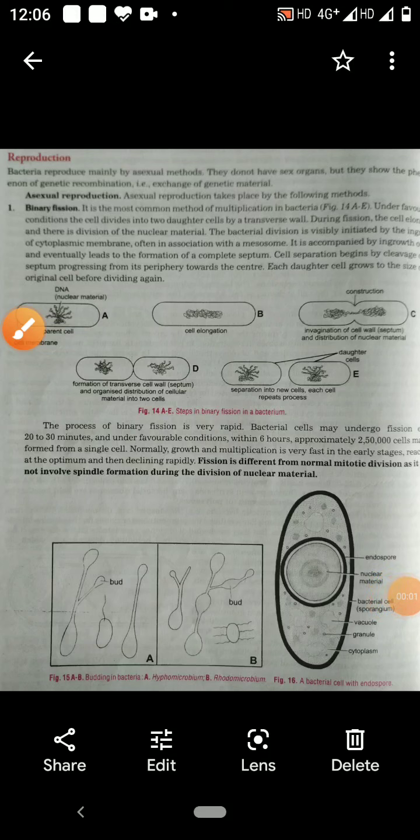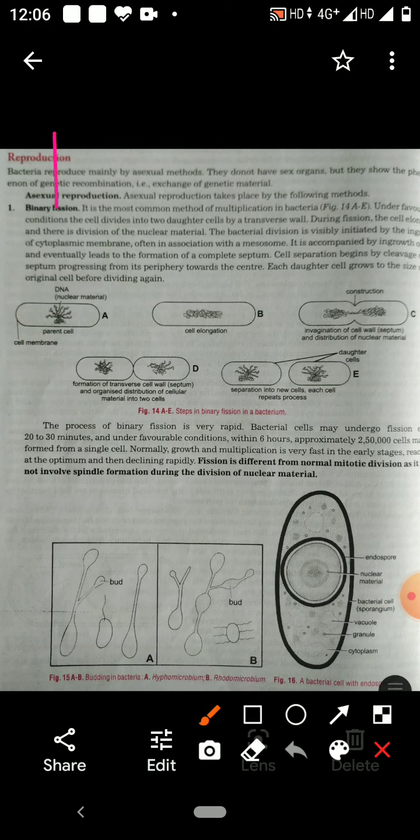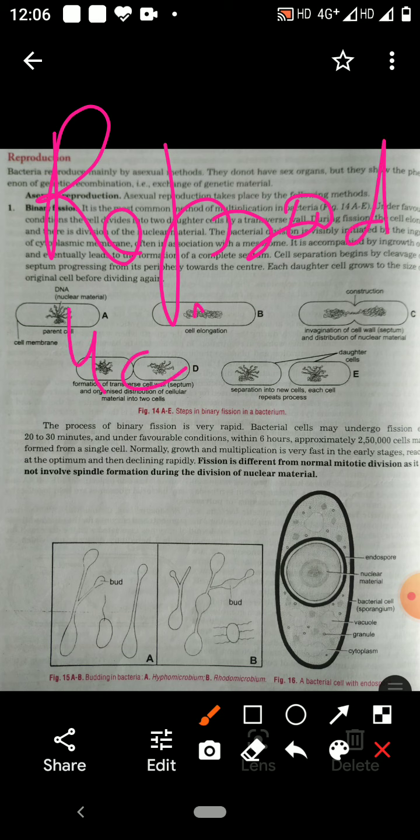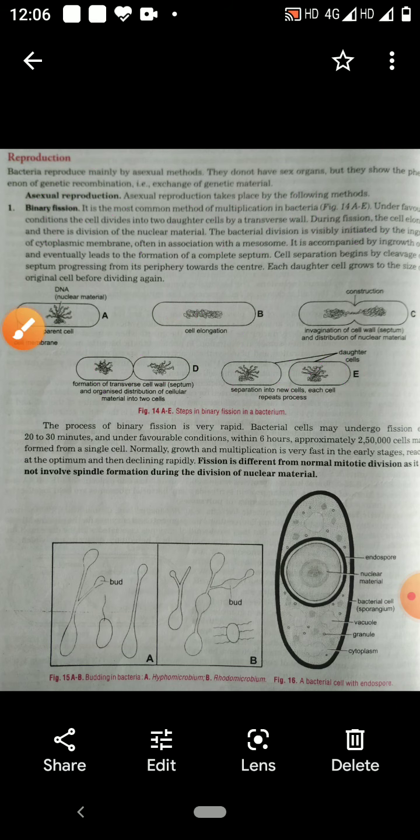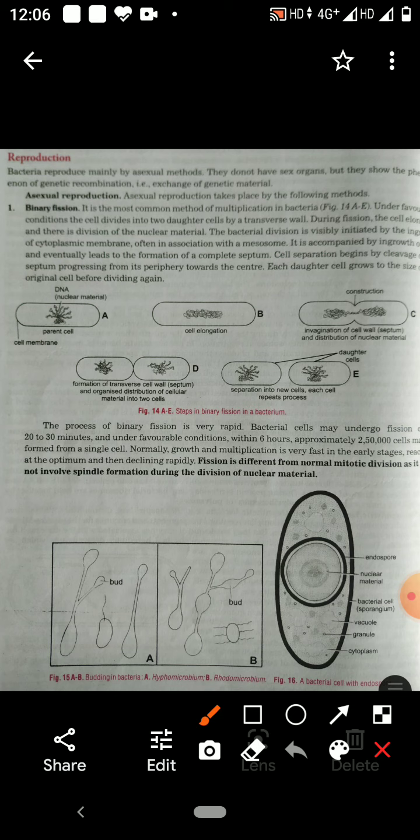Children, in bio class you have to study reproduction in bacteria. How do bacteria reproduce? Reproduction in bacteria. Bacteria reproduce mainly by asexual method and sexual method. It means there are two types of reproduction in bacteria.